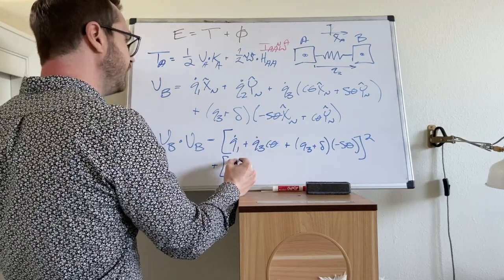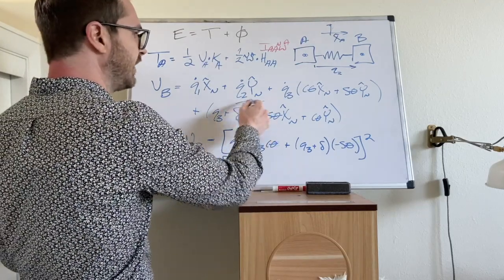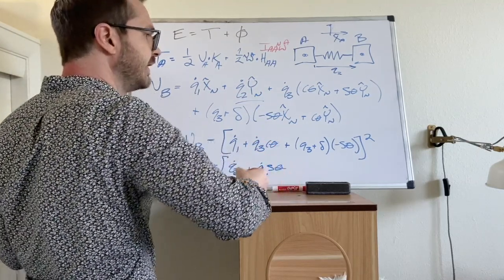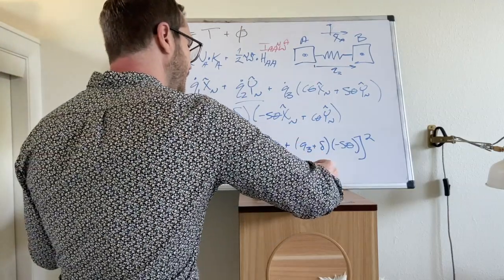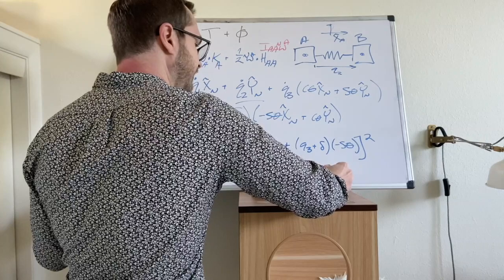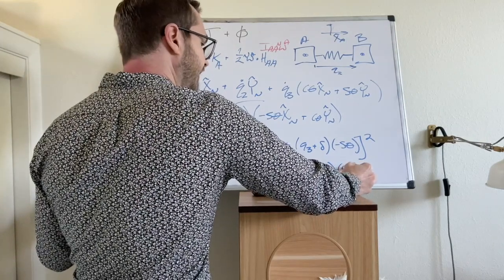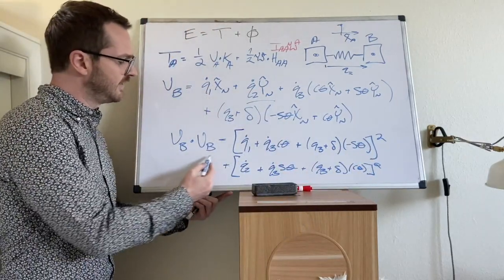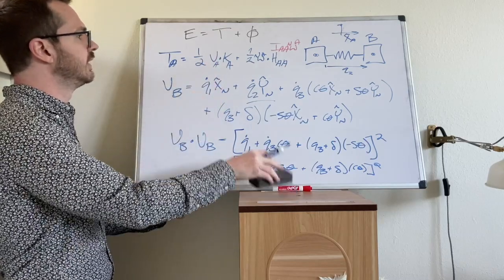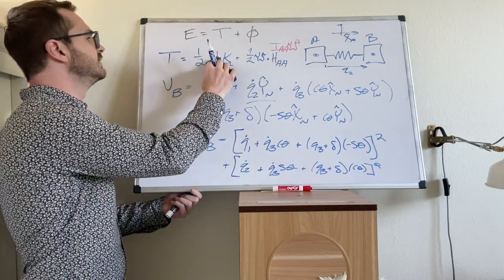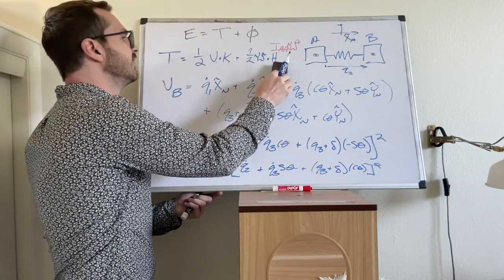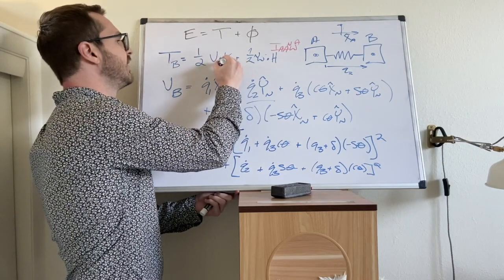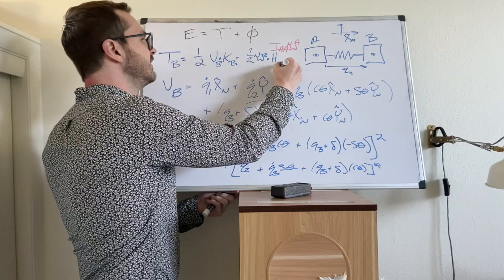So Q2 dot, right? There's that first one. The next one is Q3 dot sine theta. And then the last one is Q3 plus the delta, and this is now cosine theta squared. So this would be your VB dot VB, which of course goes inside of your energy expression for B, which we can just swap out some of these letters, and it'll take care of it for us. So the kinetic energy of B is VB dot KB omega into B dot HBB.